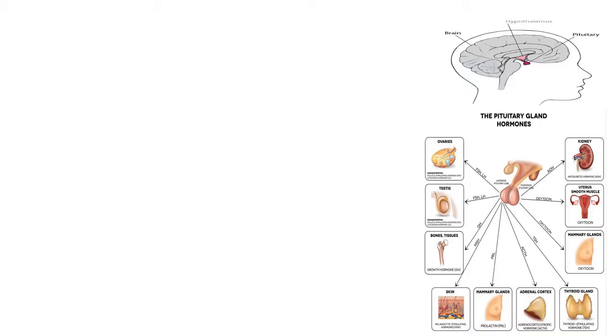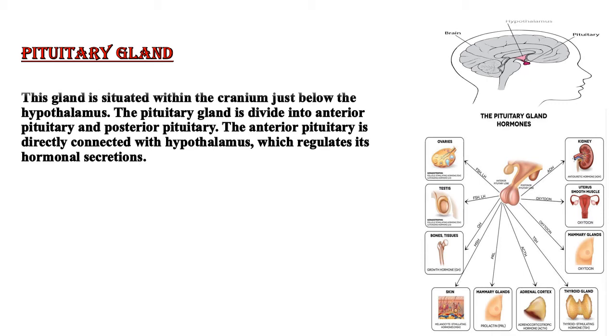Now let us go through the endocrine glands one by one. The first one is the pituitary gland. If you look at the diagram on the screen, you will see a small structure in the brain, and that small structure is the pituitary gland, which is situated within the cranium just below the hypothalamus.